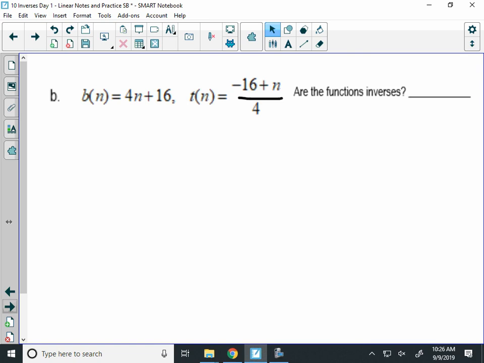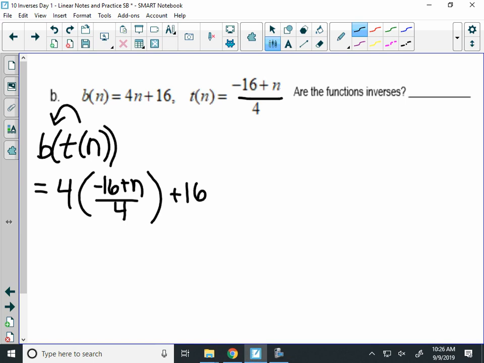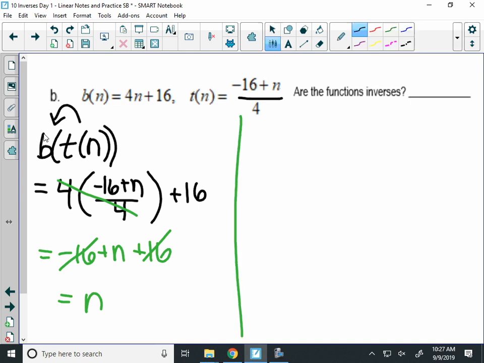So let's find b of t of n. I'm going to put t into b first. So I'll have 4 times negative 16 plus n over 4, plus 16. All right, what do you want to do first? Cancel the 4's. So I have negative 16 plus n plus 16. Those 16s go away, and you got n. That's good. That's what we were looking for, but sometimes the other way doesn't work.